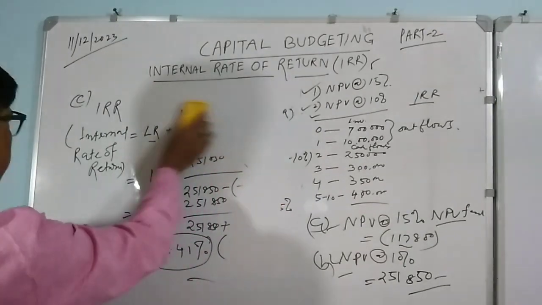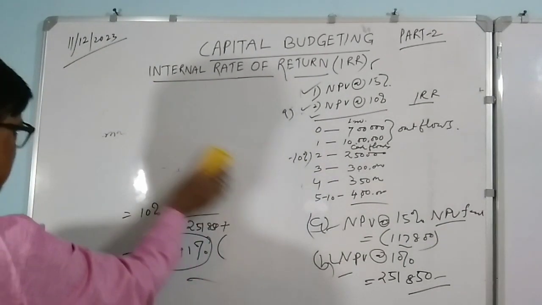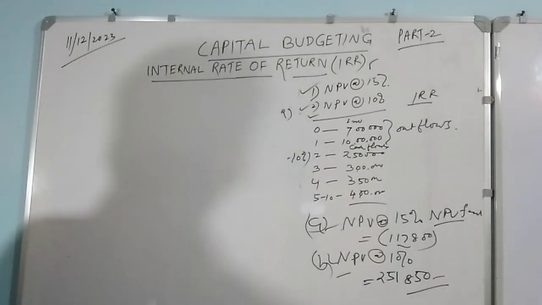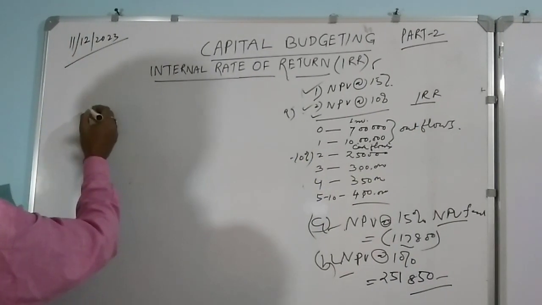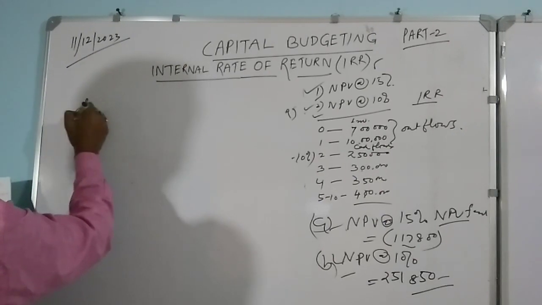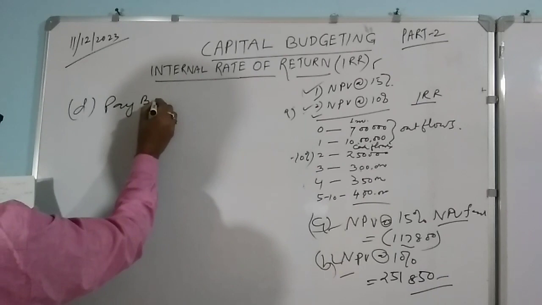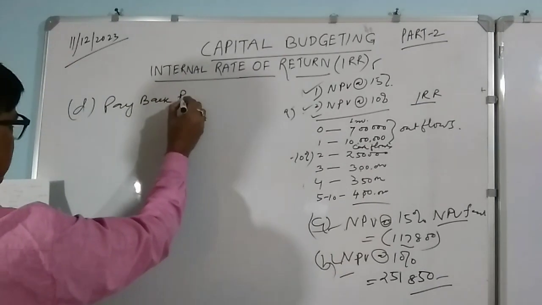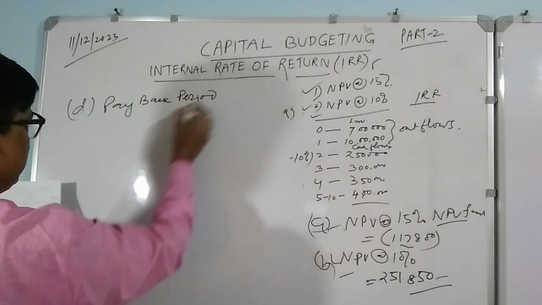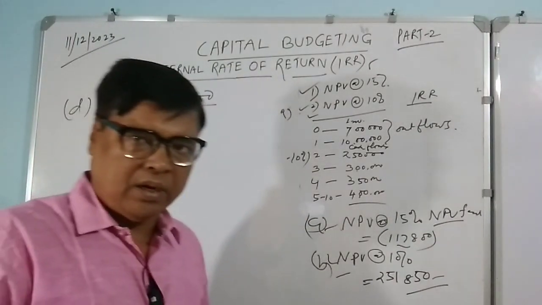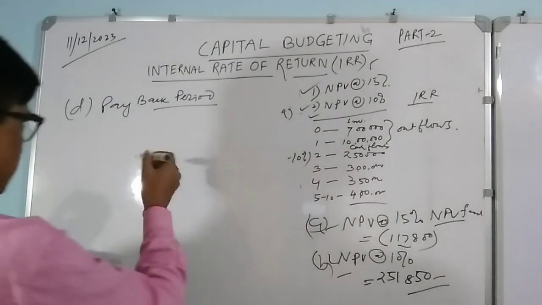Now we will go for the last part, that is the payback period. You understand that this is the traditional payback period concept. Here there is no question of discounting factor or net present value concept.